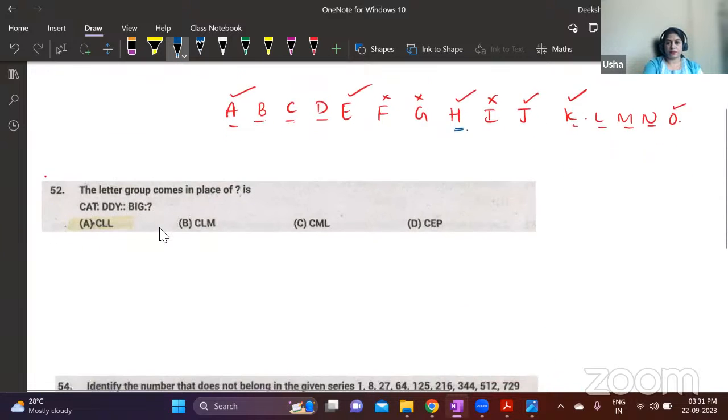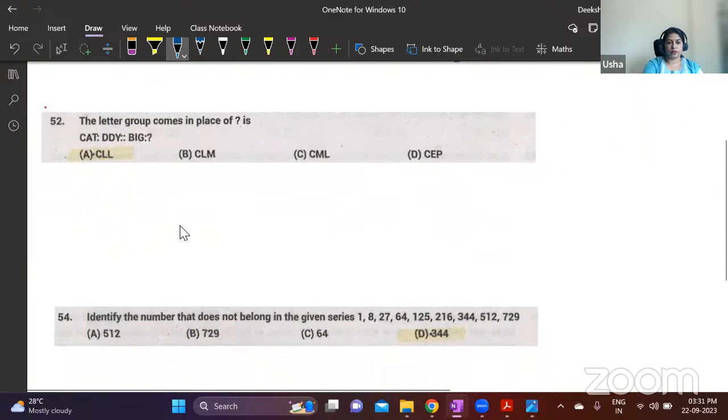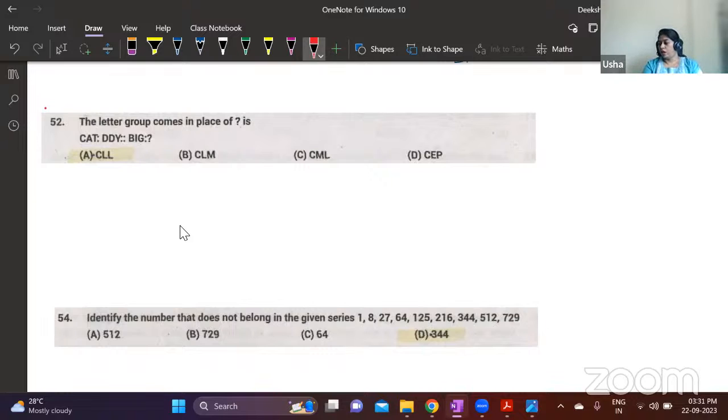Next question. Letter group that comes in the place of question mark is. Again, here you will have to compare every pair of letters.